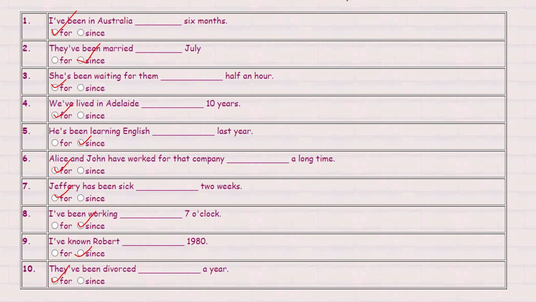So I hope that all your answers were correct and you have been able to understand the concept of for and since, and now it's a very easy concept for you. If all your answers were right, congratulations. If you struggled to find the answers to a few, then you need to practice a bit more.